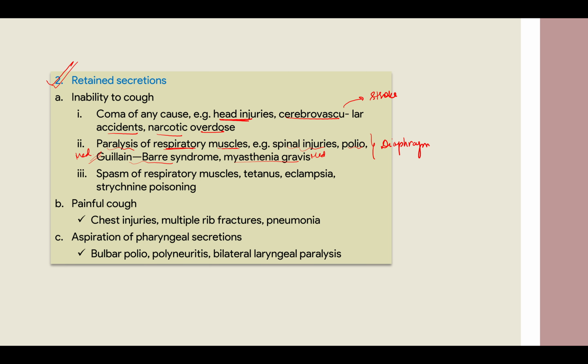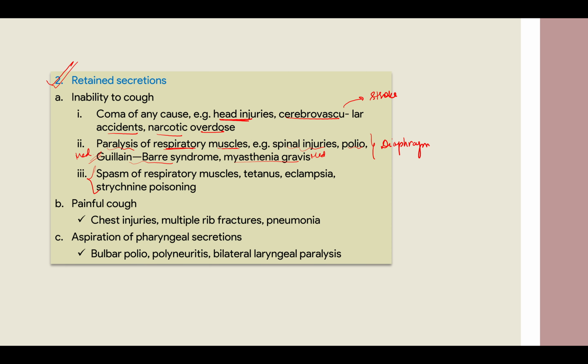Your tongue can go back and cause obstruction, your air will not be entering inside, and even your secretions or saliva will go inside. Understand? And even in the lateral position, stomach contents cannot come out, so your esophageal sphincter will be closed. That is why a lateral position is preferred. Okay, so in eclampsia and strychnine poisoning, these all will basically cause spasm of your muscles, right?